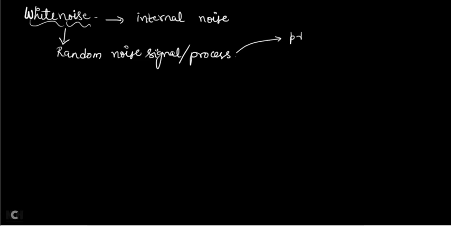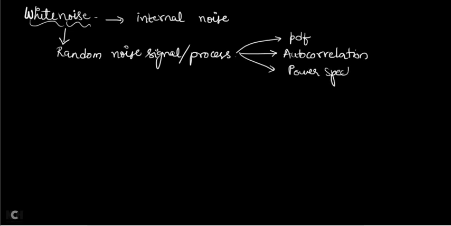First, the probability density function, PDF; second, autocorrelation; and the third important one, power spectral density, PSD in short.